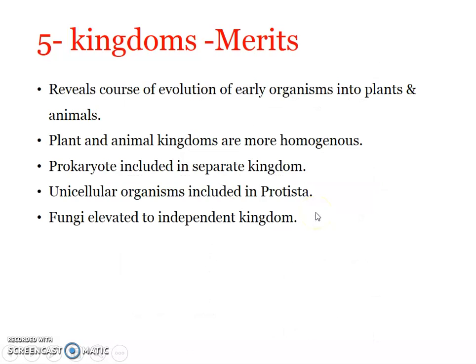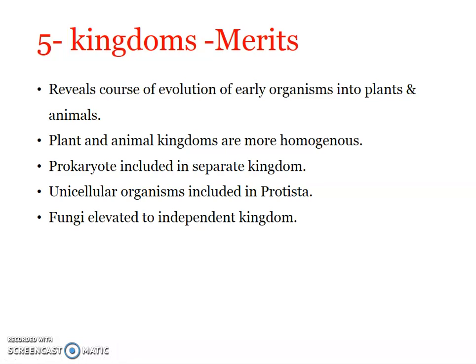Now, when we pass on to the merits and demerits, the 5 kingdom classification reveals the course of evolution. Starting from 2 kingdom to 4 kingdom, we saw that many scientists have come up with different systems of classification, but the 5 kingdom classification was unique because it revealed the course of evolution of early organisms into plants and animals.